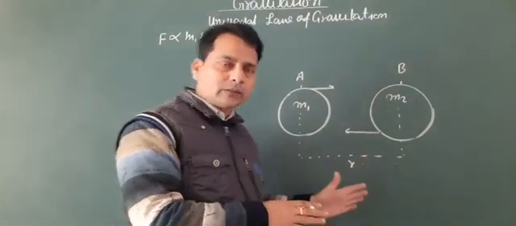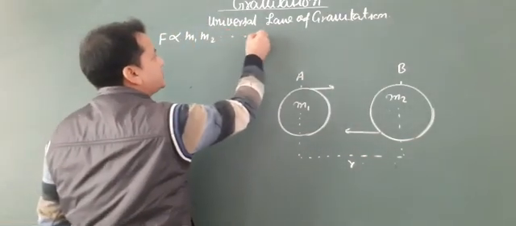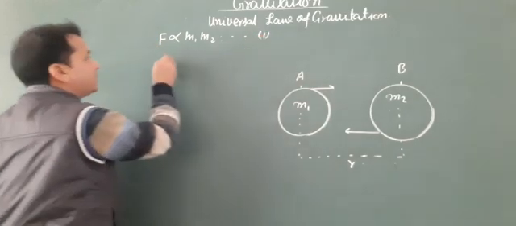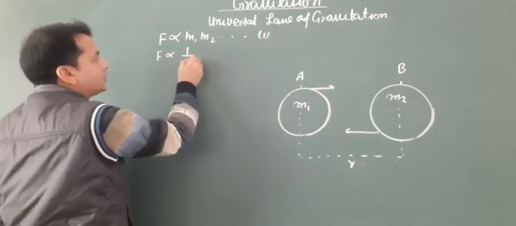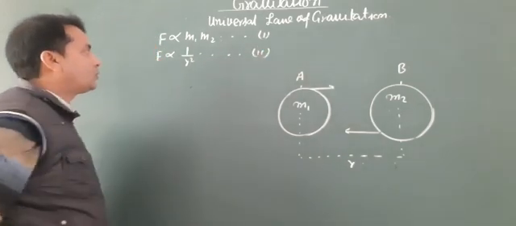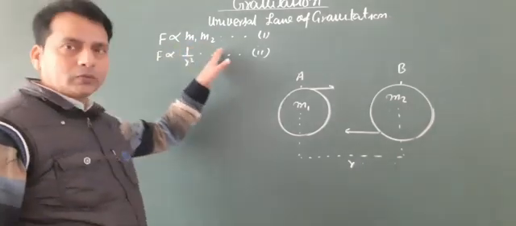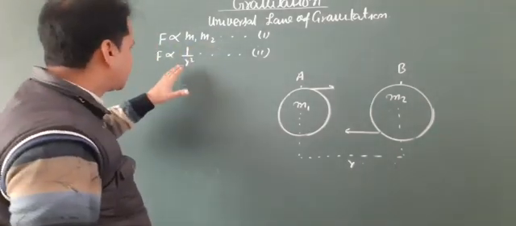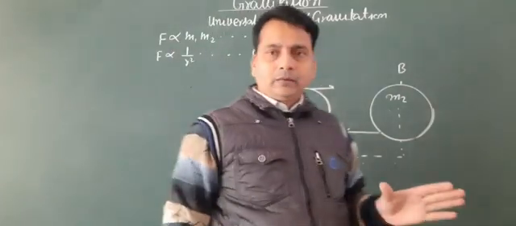So the first relation is that F is directly proportional to m1 into m2, and the second is that F is inversely proportional to 1 by r square.